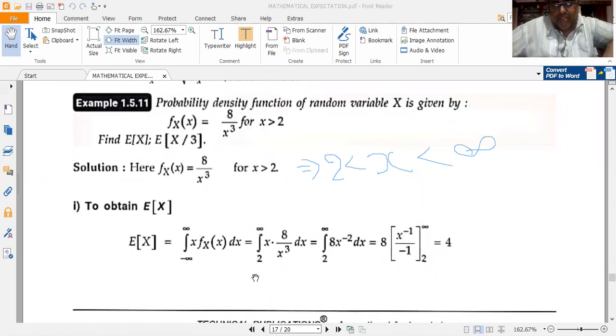So this becomes the integral from 2 to infinity of x into fX(x), so 8 by x cubed dx. So x and x cubed get cancelled, leaving behind 1 by x squared in the denominator. 1 by x squared can be written as x to the power of minus 2, so that's what I have written here: the integral from 2 to infinity of 8 x to the power of minus 2 dx. Now this becomes 8. Now again apply the same integral rule: the integral of x to the power of n dx is equal to x to the power of n plus 1 by n plus 1. Let me write it.